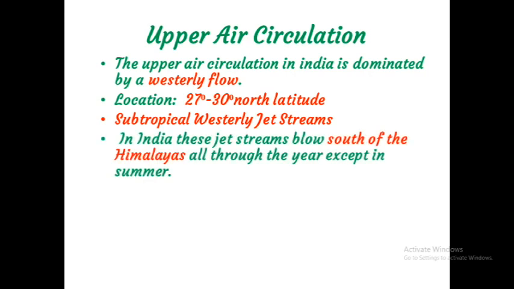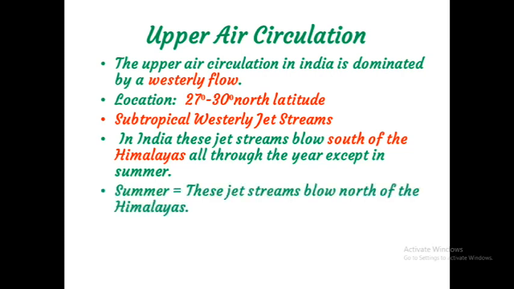In India, these jet streams blow south of the Himalayas all through the year except in summer. In summer, these jet streams blow north of the Himalayas. Then inside our country, there is a subtropical easterly jet stream.